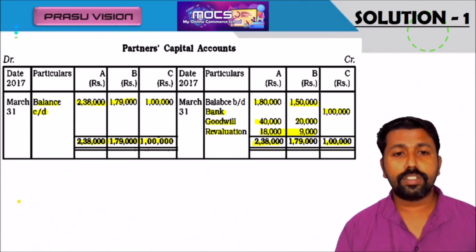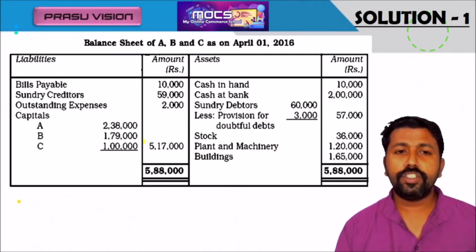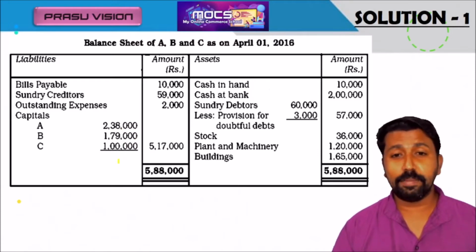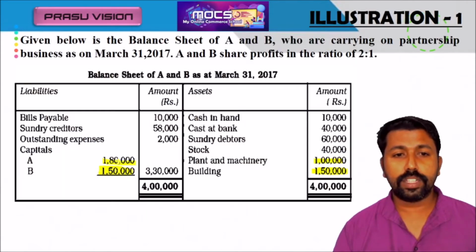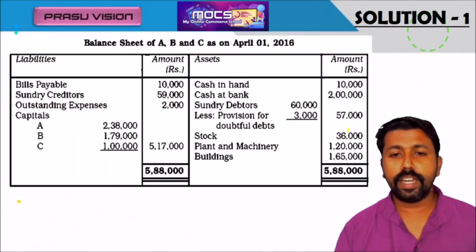We are moving to the last section of this problem, the balance sheet. While preparing the balance sheet, we have to be very careful. If there is no change in some items, we can take those items directly. Please look at this question. Cash in hand, we can directly take that item because there will be no change: 10,000. But we have to compare the value of bank. 40,000 here, but in the final balance sheet we have taken 2 lakh.